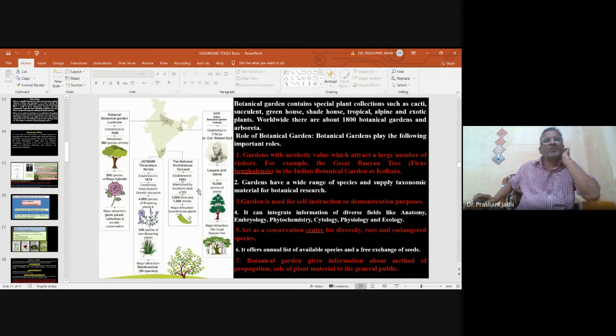Besides that, the third important national garden is the National Orchidarium, Yercaud, established in 1963, maintained by the Southern Circle of Botanical Survey of India. It has 3,000 trees and 1,800 shrubs, and the major attraction is insectivorous plants.